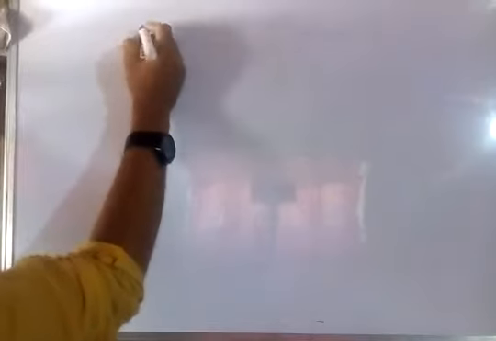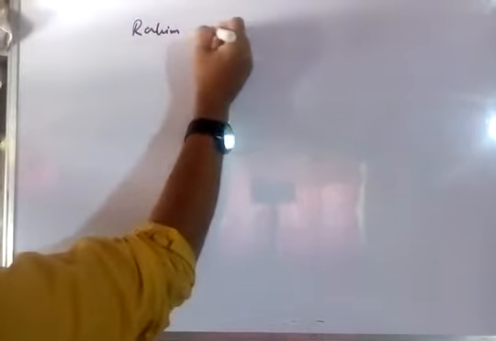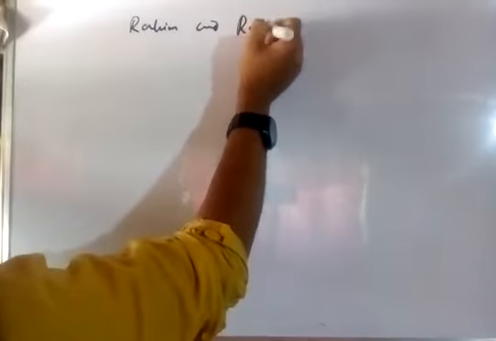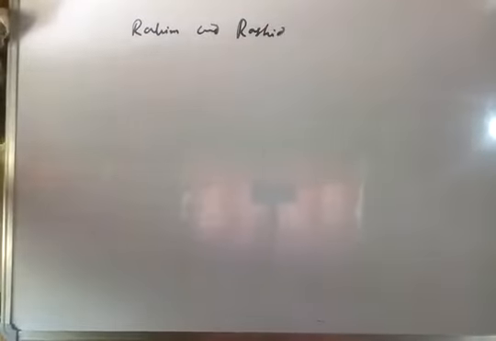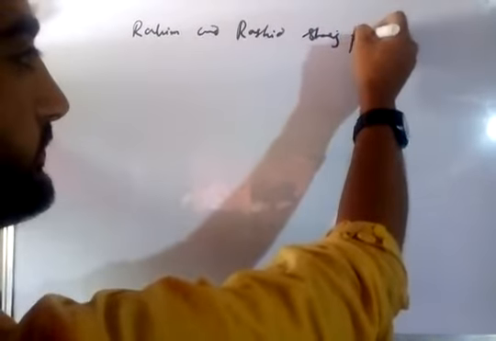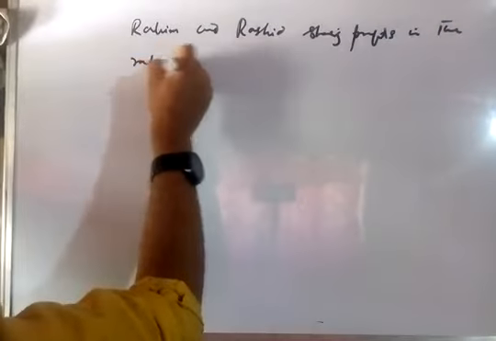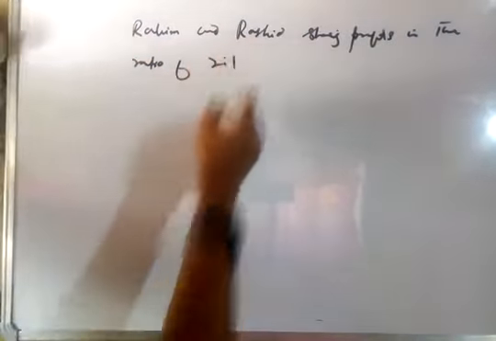I think this is not visible to all of you, so I will write it again. Suppose Rahim and Rashid were partners. These were two partners. They were sharing profits in the ratio of 2:1.